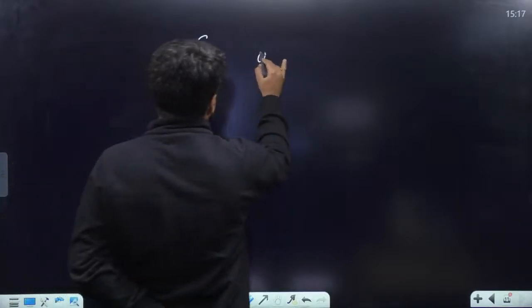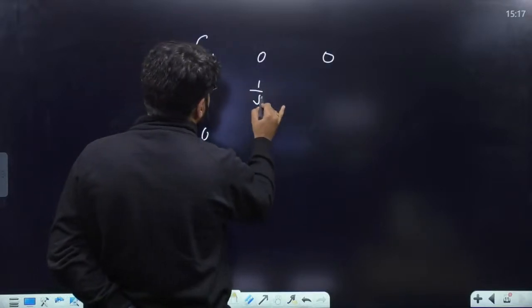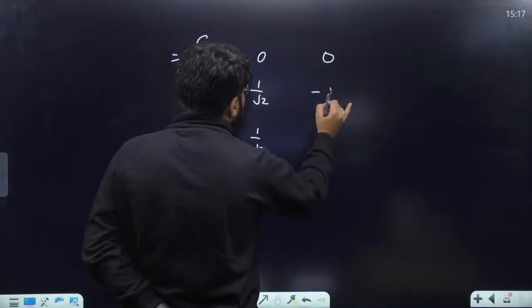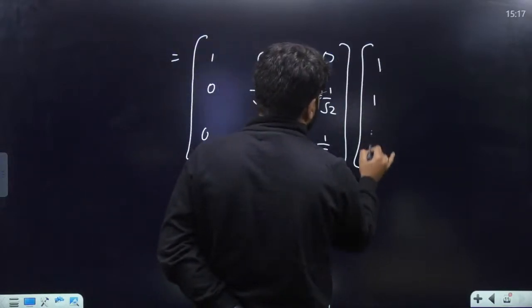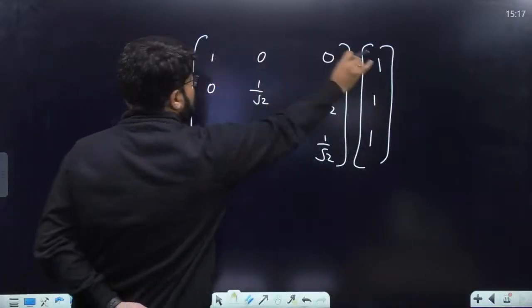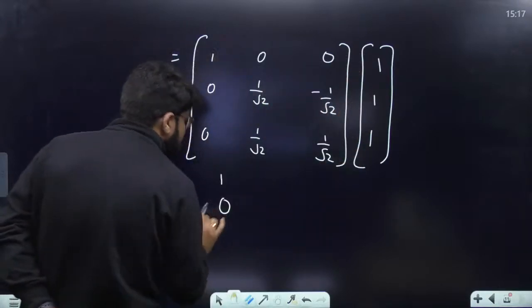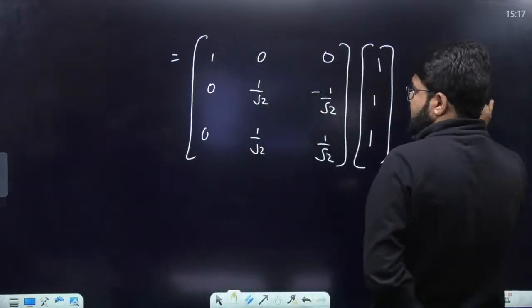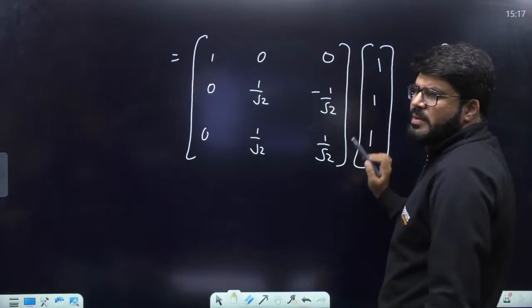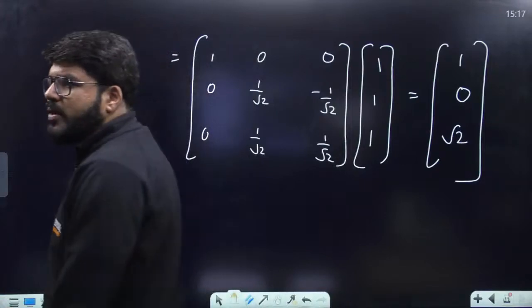So if I go by this formula, तो देखो 1 0 0, 0 cos theta. I need a 45 degree rotation, so 1 by root 2, minus sin theta, 1 by root 2. Then this is also 1 by root 2, into the point 1 1 1. निकाल लीजिए ना कितना आंसर आया. So 1 0 0 into 1 1 1 is equal to 1. Now see 0, 1 by root 2, minus 1 by root 2, 0. So this part is equal to 1. Next आ गया 0. Then 0, 1 by root 2 plus 1 by root 2, 2 by root 2, which is equal to root 2.